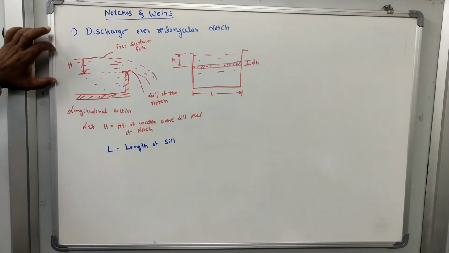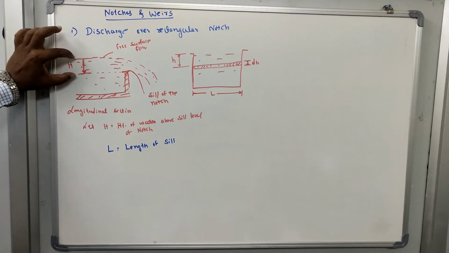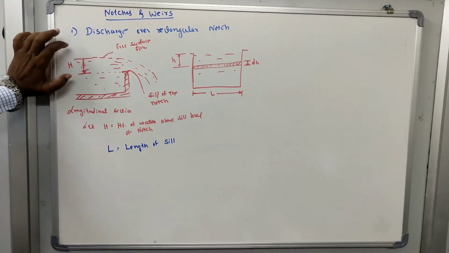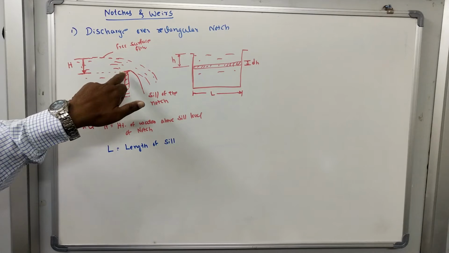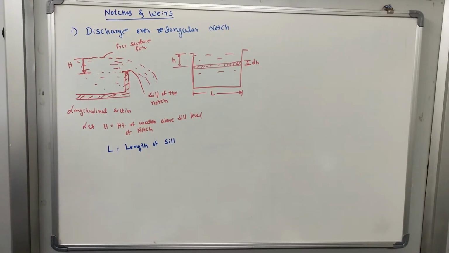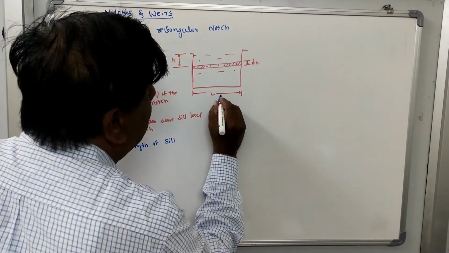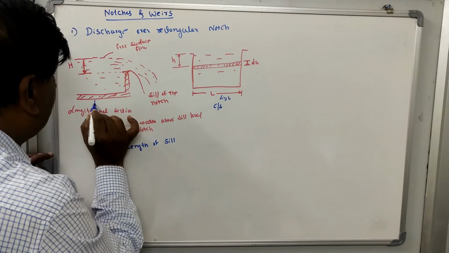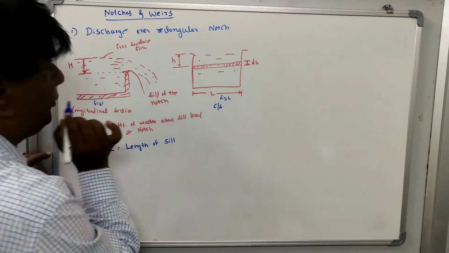In this longitudinal section we have marked capital H as the height of fluid in the rectangular notch over the sill of the notch up to the free surface. This is the cross section we have taken at the sill level of the notch. So figure 2 is the cross section, then figure 1 is the longitudinal section.